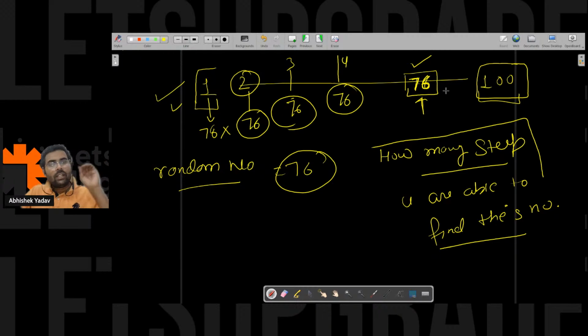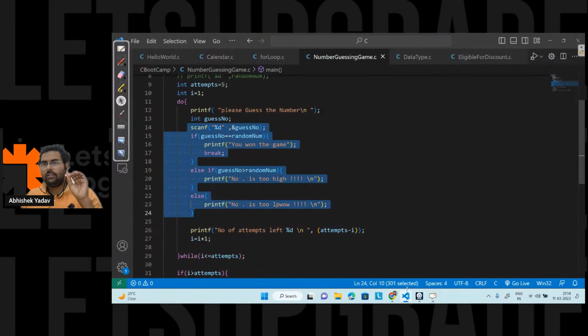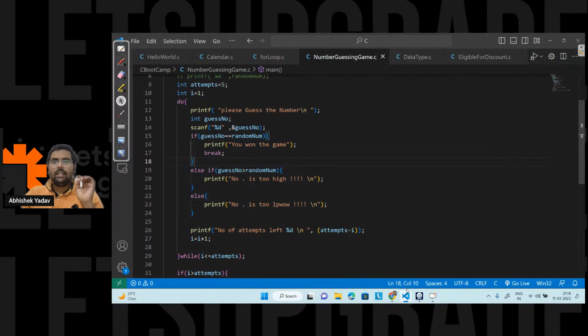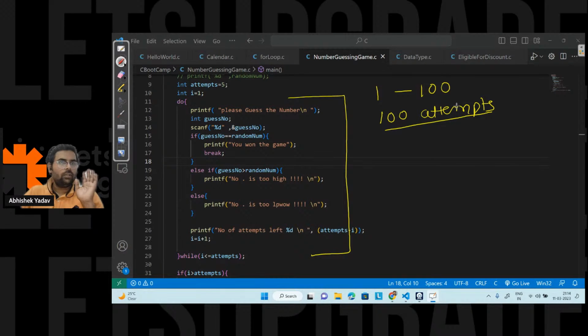Correct. In the worst case scenario, if I do this same question here, you are saying that if you have a range from 1 to 100 and you have 100 attempts, what will you do?